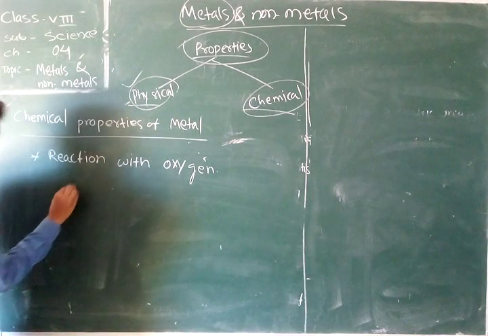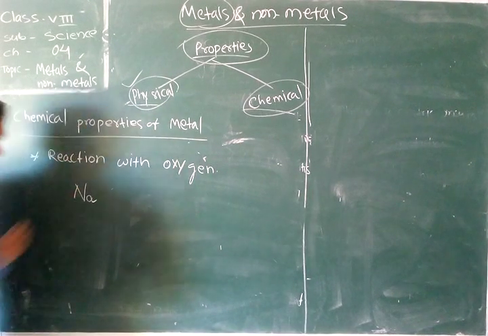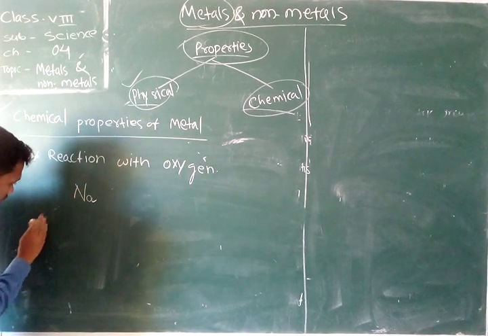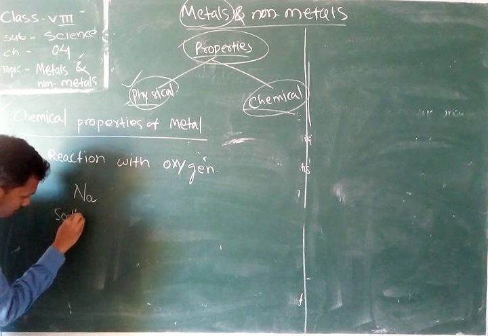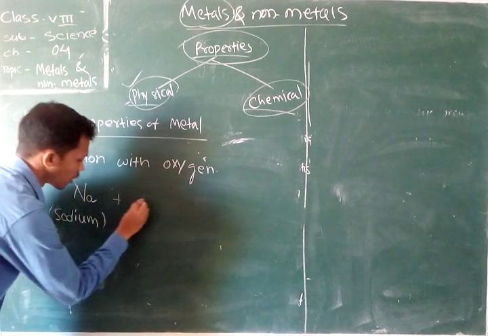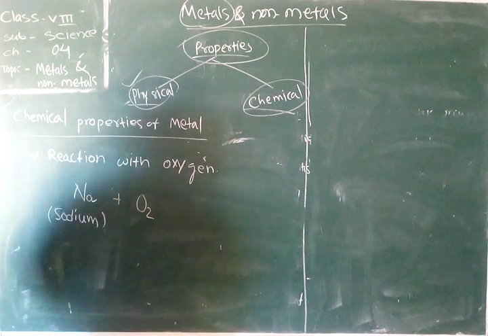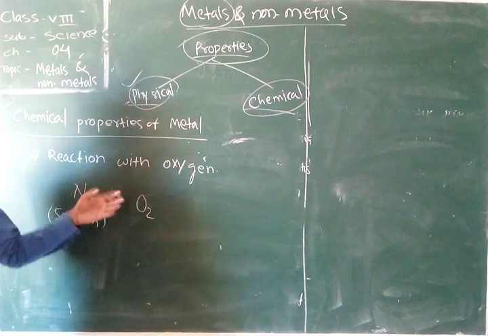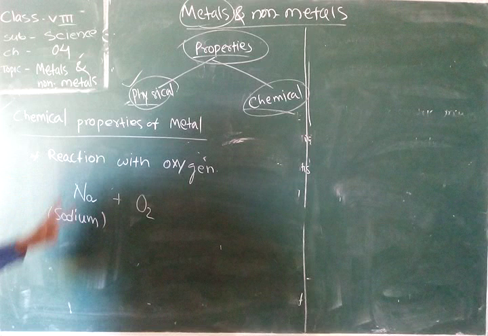Take a metal, sodium, Na. Whenever sodium reacts with oxygen, we cannot write a single O, because oxygen is always present in the O2 form.